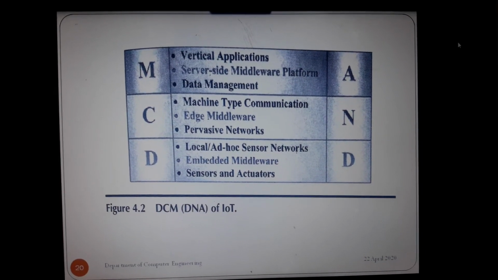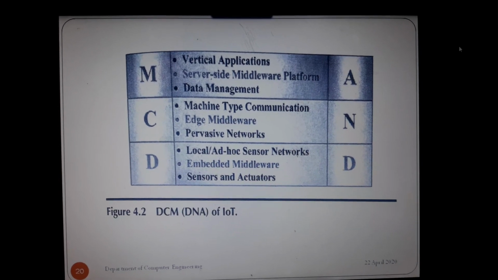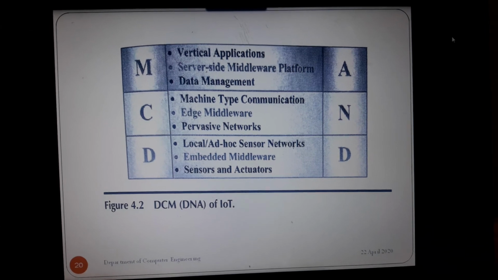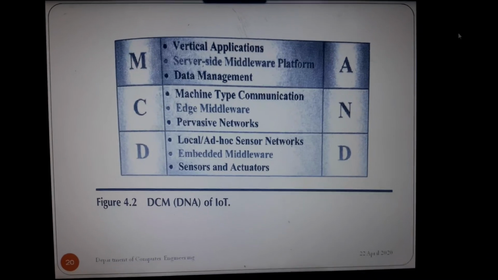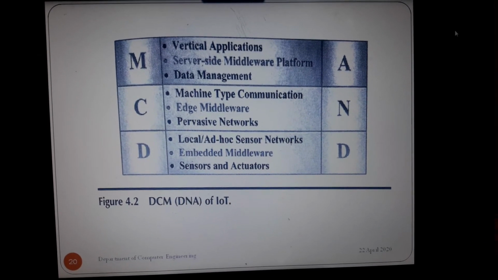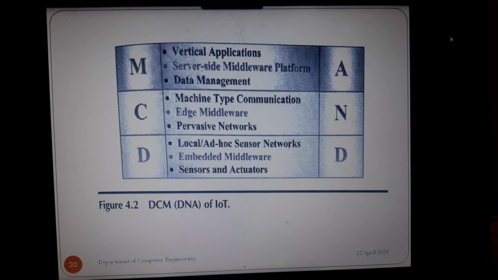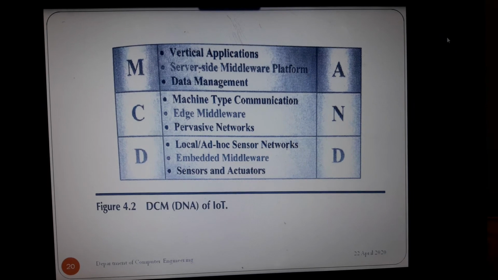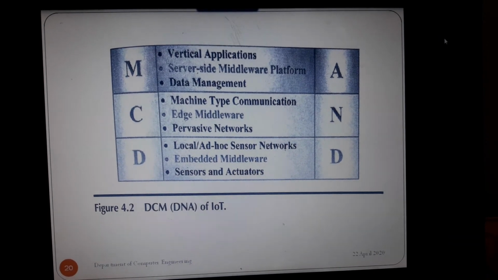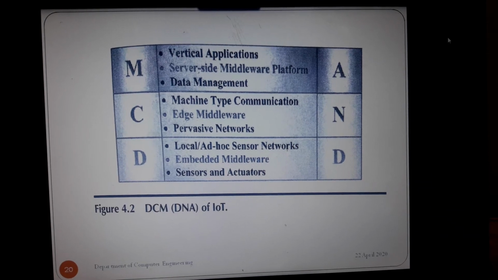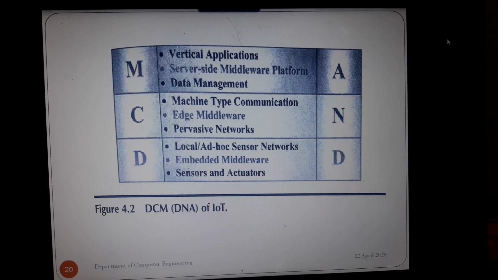DCM, that is device connect and manage, is very important. M2M, machine to machine communication, means for low range communication M2M will be used. Embedded middleware and actuators will also be there. There is big data, so management of data will be required.